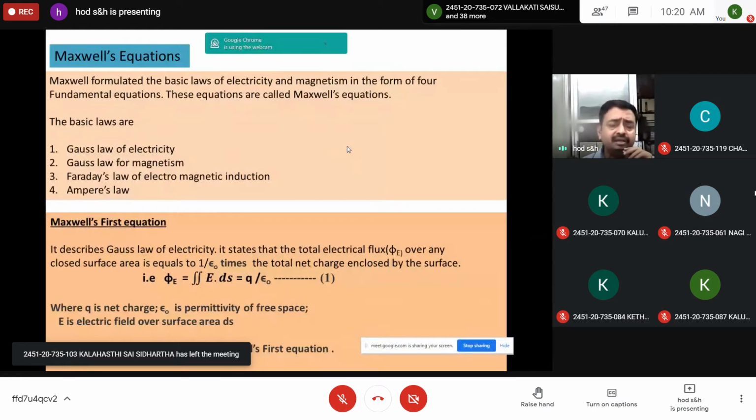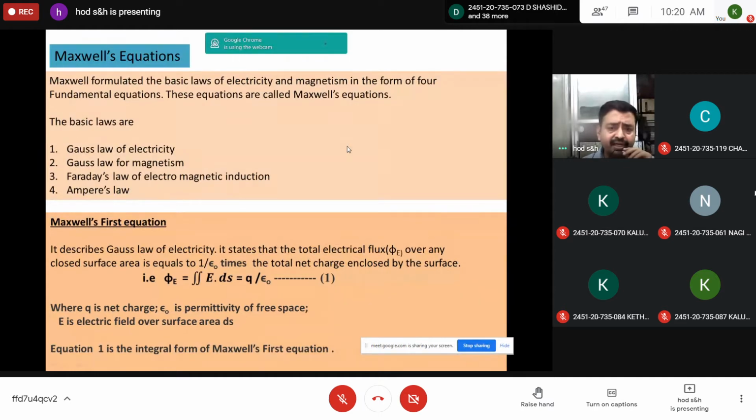Maxwell tried to formulate these basic laws of electricity and magnetism in differential and integral forms. These are popularly called Maxwell's equations. For memory's sake, write this: Maxwell formulated the basic laws of electricity and magnetism in the form of four fundamental equations.